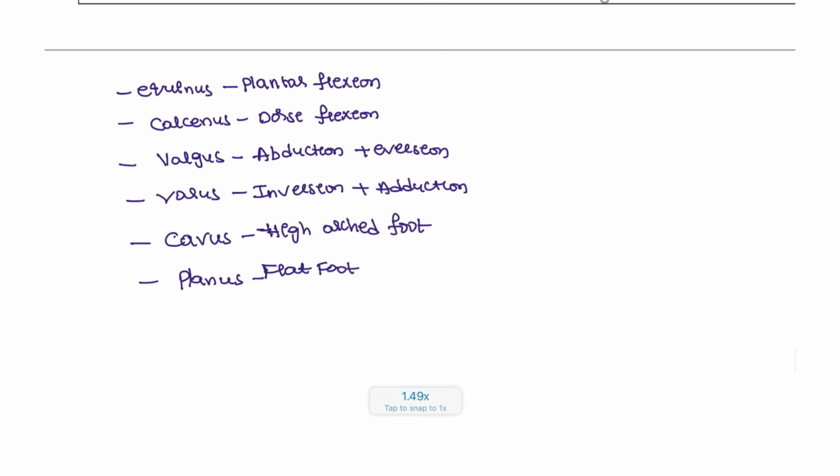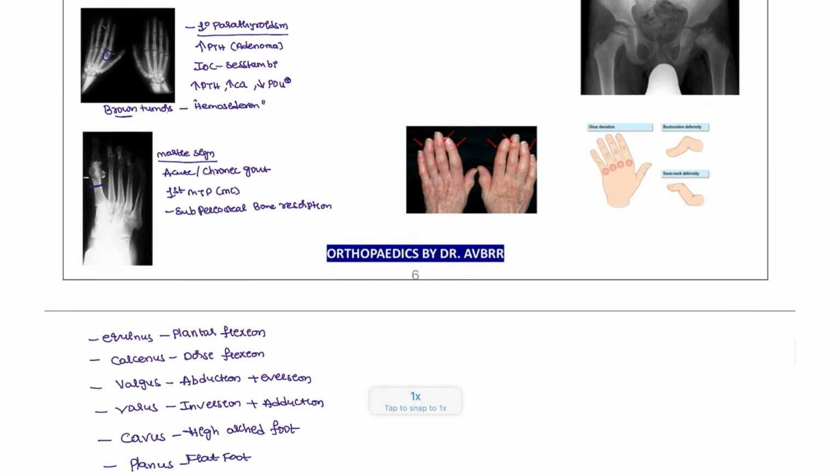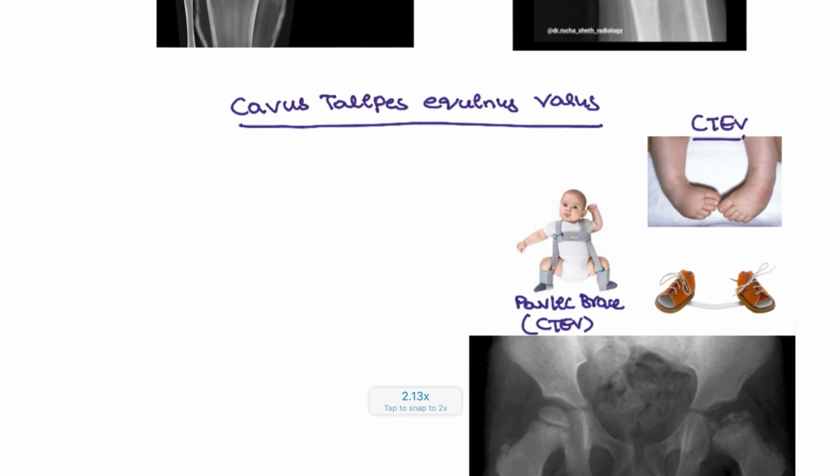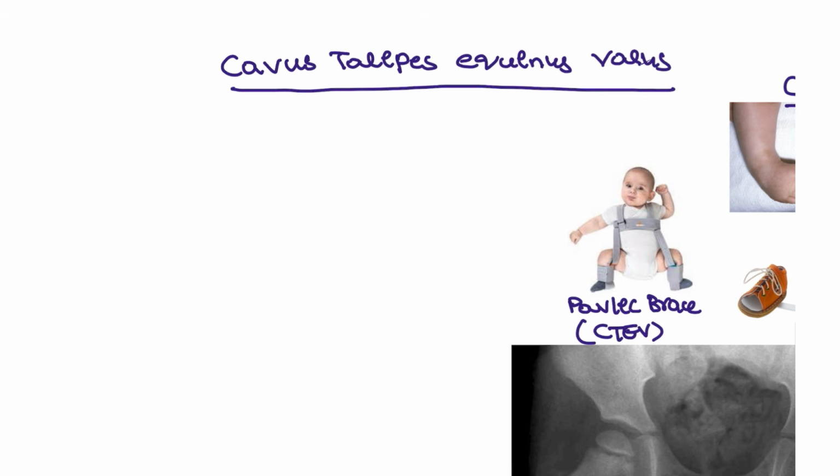So these are the different types of descriptions the patient will have when we are diagnosing these CTEV patients. The most common will be cavus, talipes, equinus and varus. This is the definition for this condition. Most commonly this is seen in male patients, and again with breech conditions. Most commonly it involves both limbs bilaterally, and the most common cause will be idiopathic.